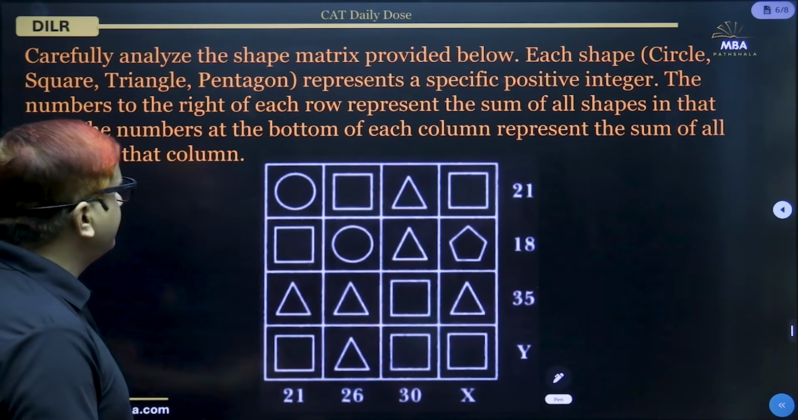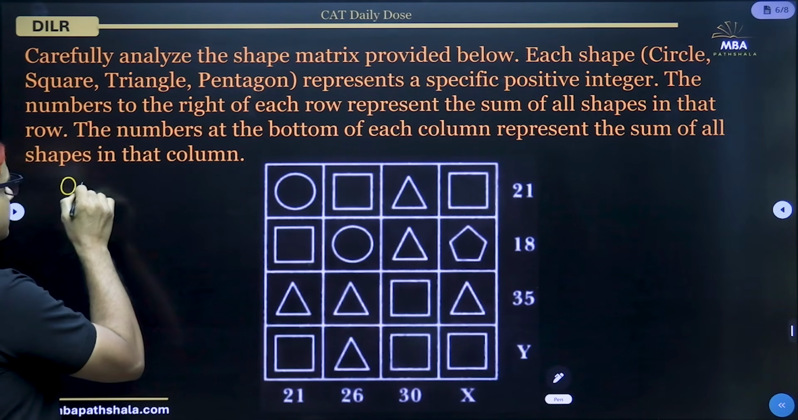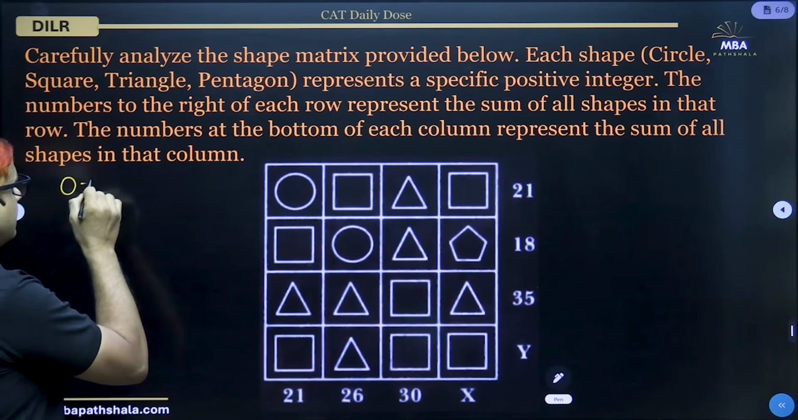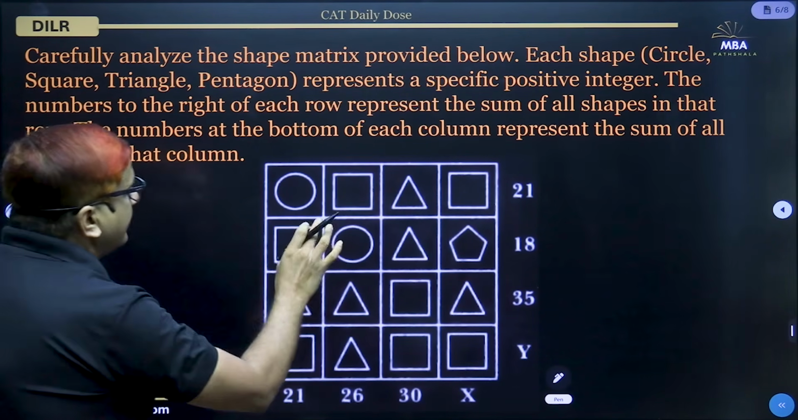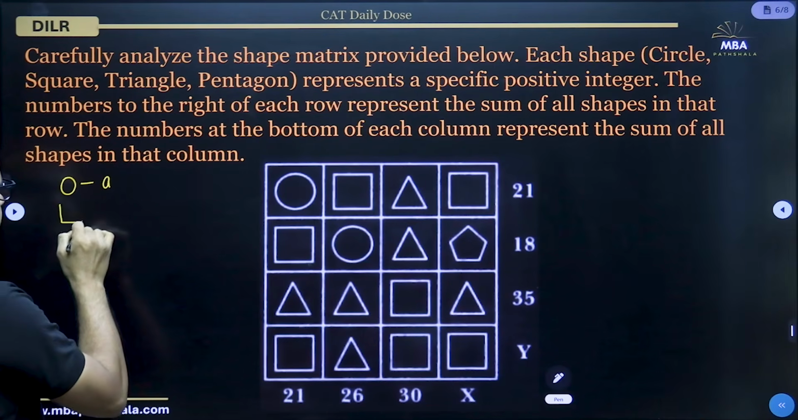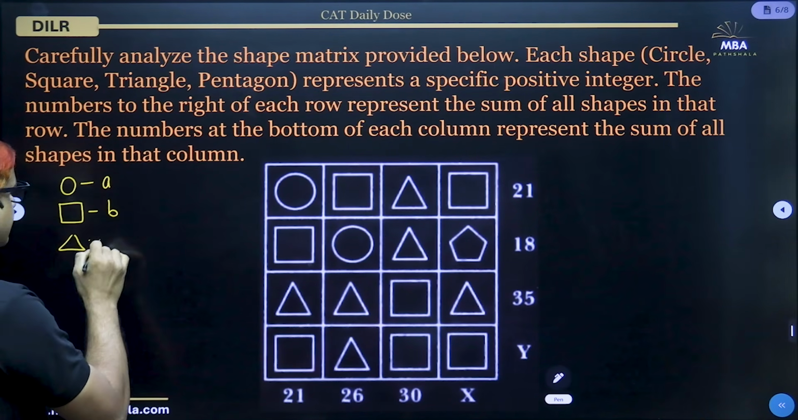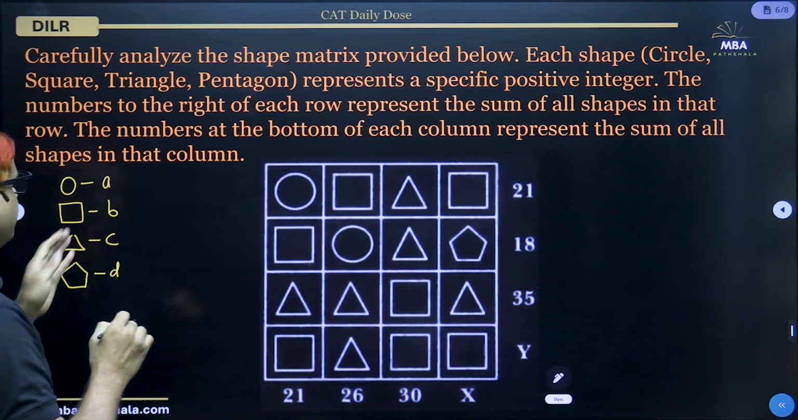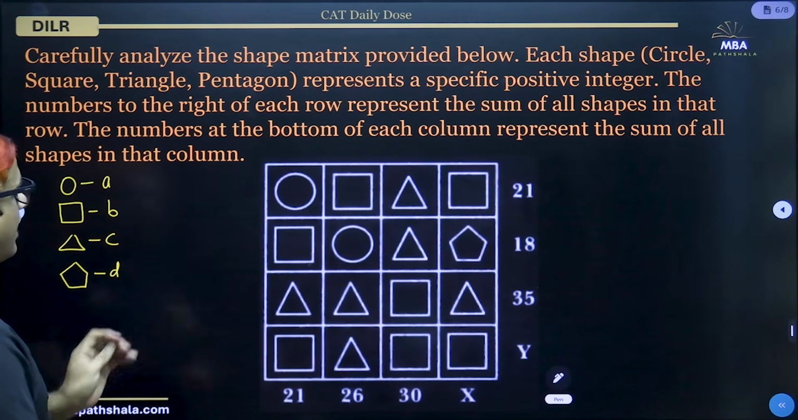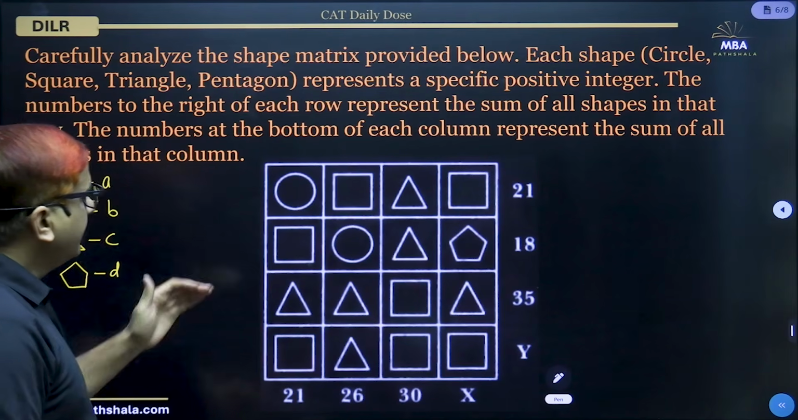Let us put variables. So let us say a circle is actually the number A. One circle is A. One square, let us say, is B. One triangle is C. And one pentagon, because there are only 4 types of shapes, is D. So we have now put variables. Now let us convert these into equations.